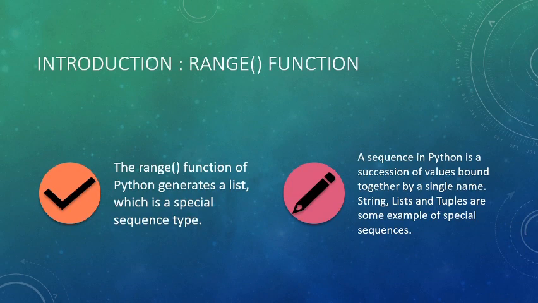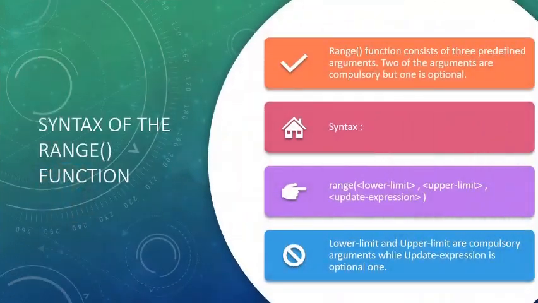Next, the range function. The range function of Python generates a special sequence. It generates a list of items and it has a lower bound and an upper bound. The loop will go from 0 to n minus 1. The syntax shows the lower limit, upper limit and update expression.